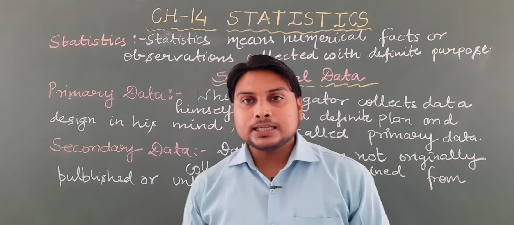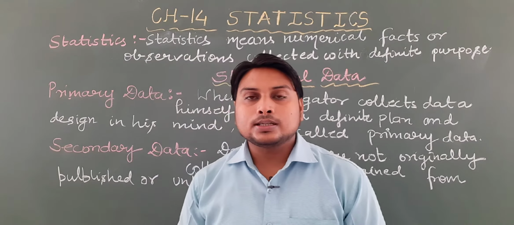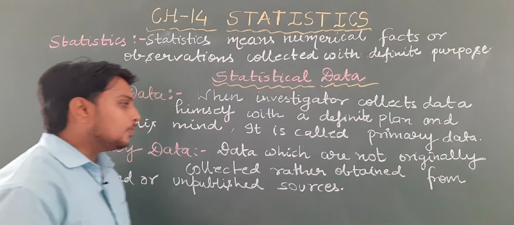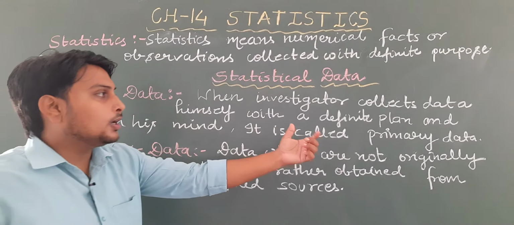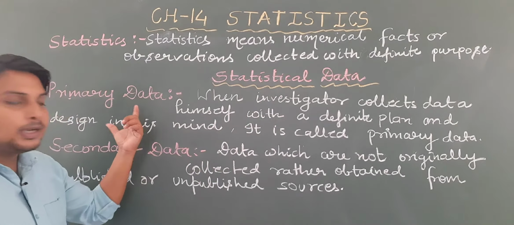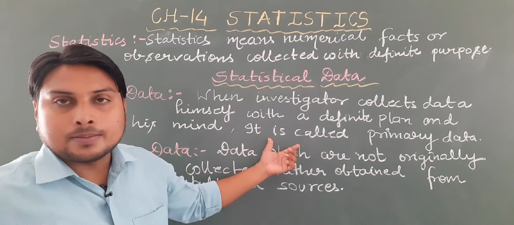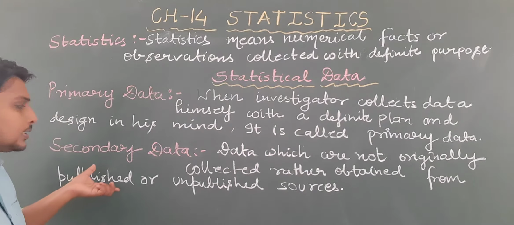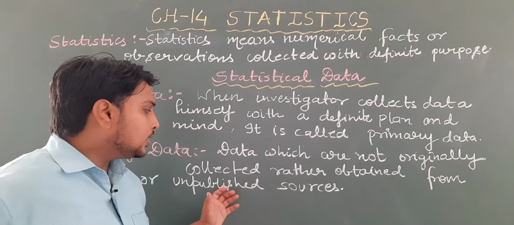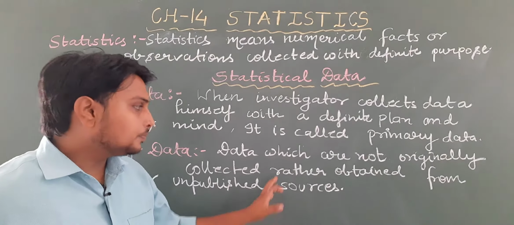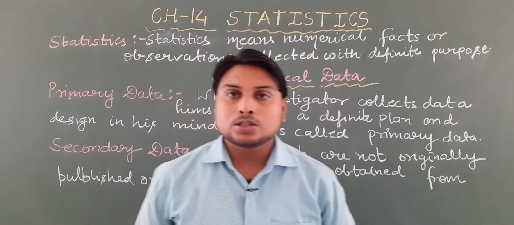So when an investigator collects data himself with a definite plan or purpose, it is called primary data. Secondary data is the data which is not originally collected, but rather obtained from published or unpublished sources.